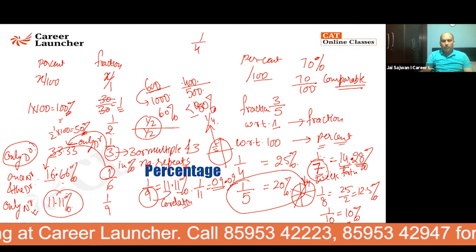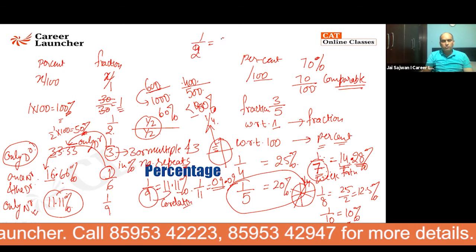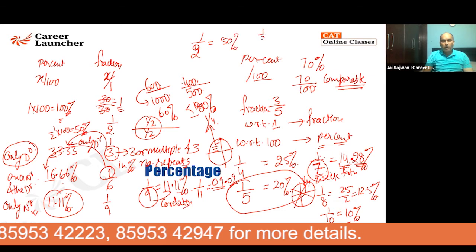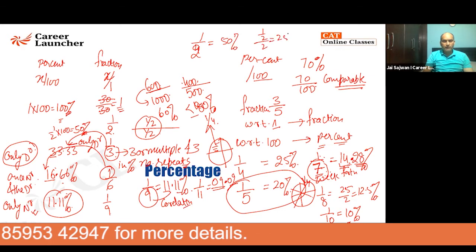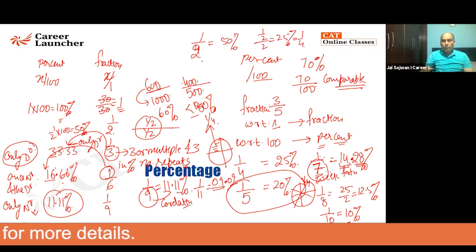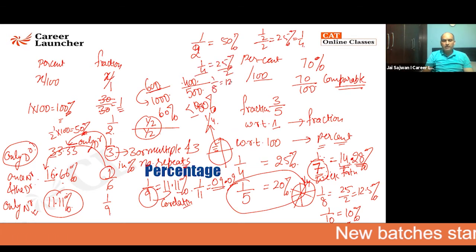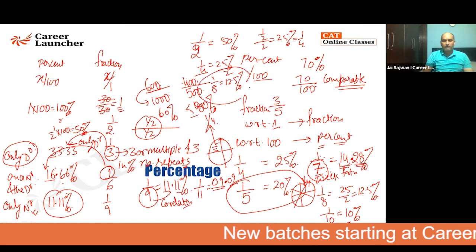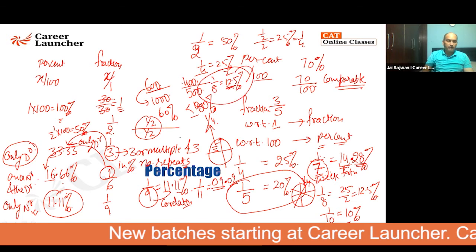I know half. Let's talk about half. Half is what? 50%. You half again, you'll say 25%, which is 1 by 4. Now 1 by 4 is 25%. If you are going to half again both sides, I'll say 1/8 is nothing, but it is half of that, which is 12.5. 12.5 hota hai 25 ka half.